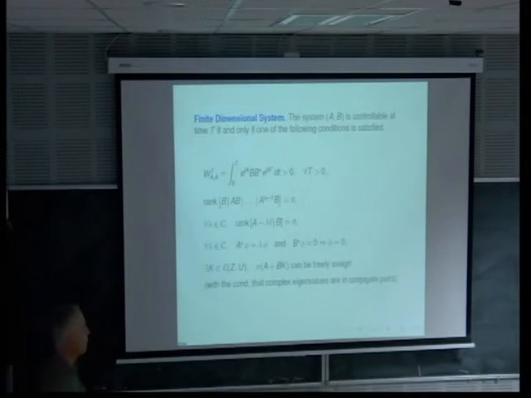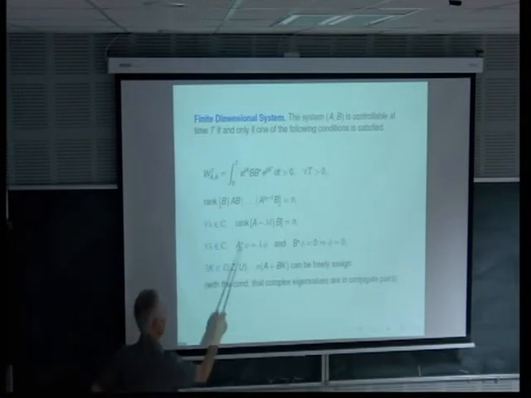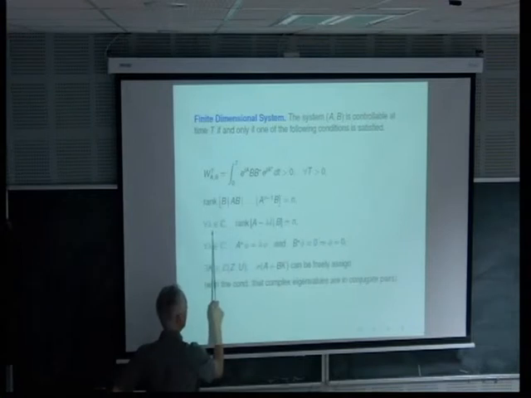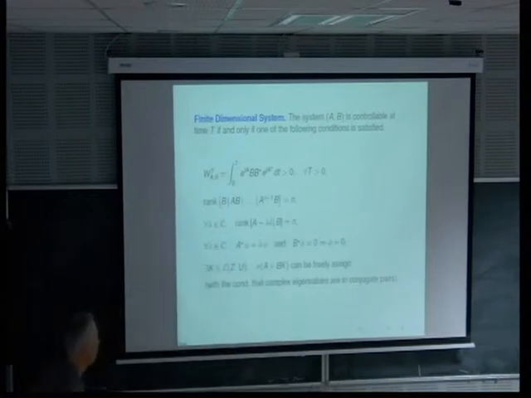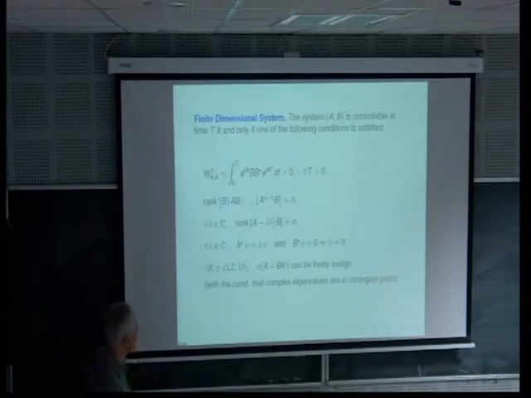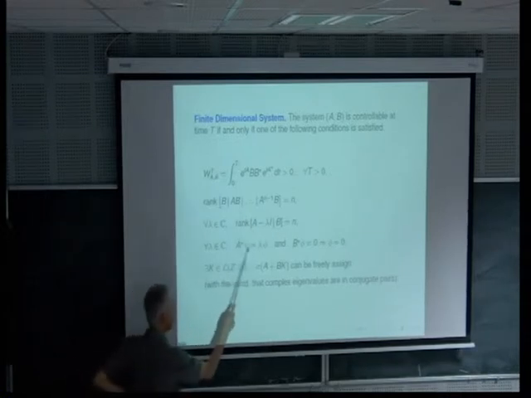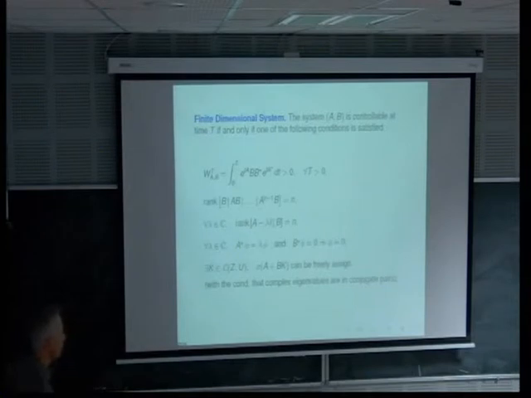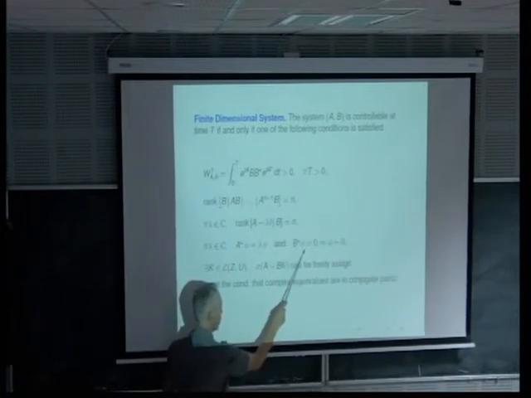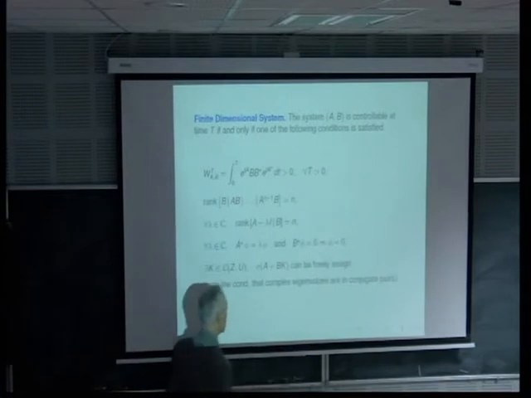And this is also equivalent to saying that the matrix composed of A minus lambda I and B, for any lambda, is of maximal rank. And it is also equivalent, this is very important, to the fact that if you have some eigenvector phi for the adjoint, and if for this eigenvector B star phi is equal to 0, then necessarily phi is equal to 0.